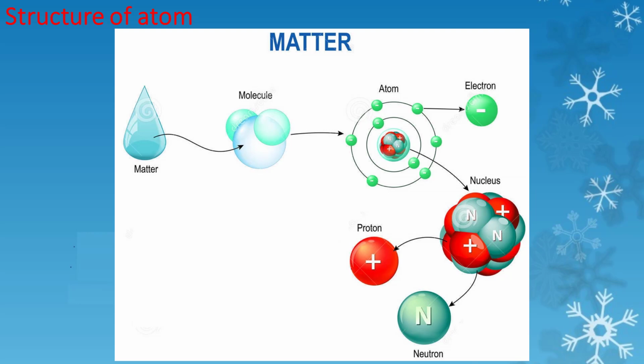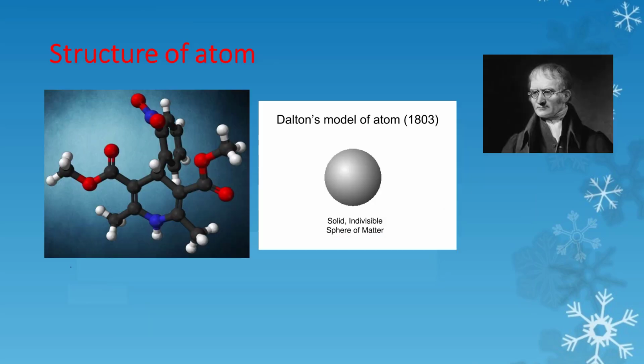In the modern times, scientists, on the basis of experiments, explain the nature of an atom as well as the internal structure of atom. It started with Dalton's atomic theory. British scientist John Dalton put forth in 1803 AD his celebrated atomic theory.